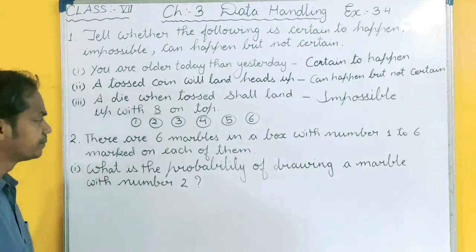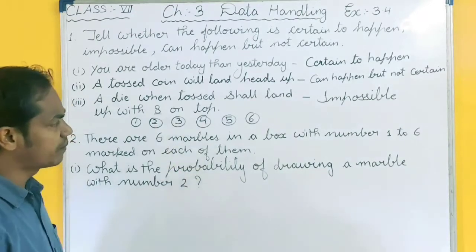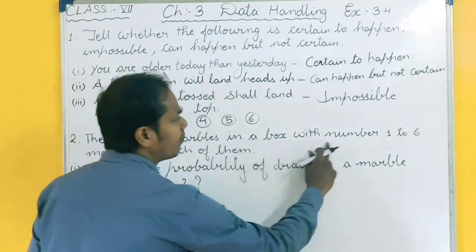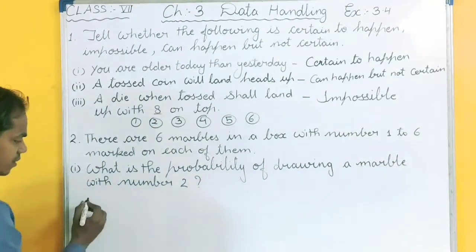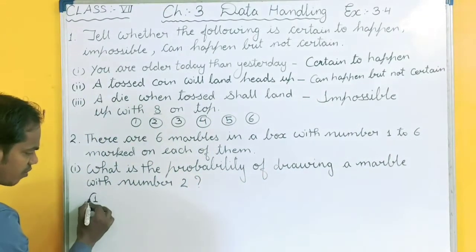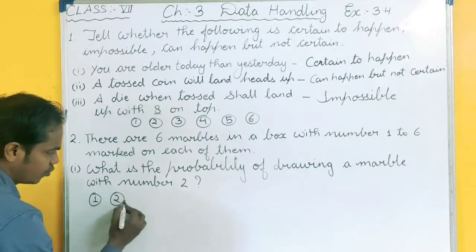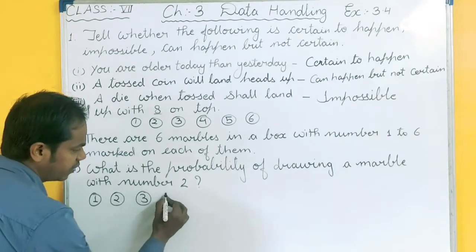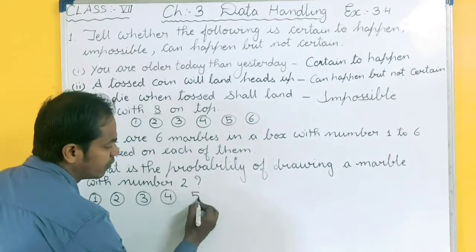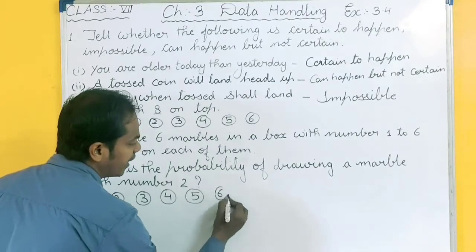Now second question. There are 6 marbles in a box with numbers 1 to 6. So I am marking here marbles 1, 2, 3, 4, 5 and 6.